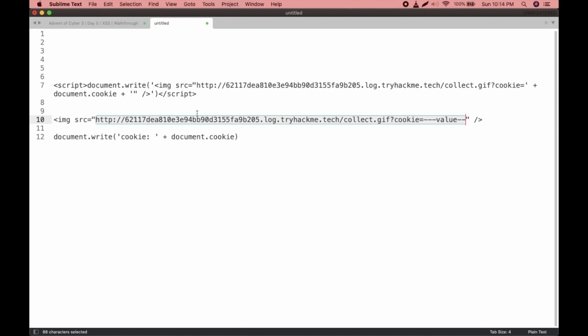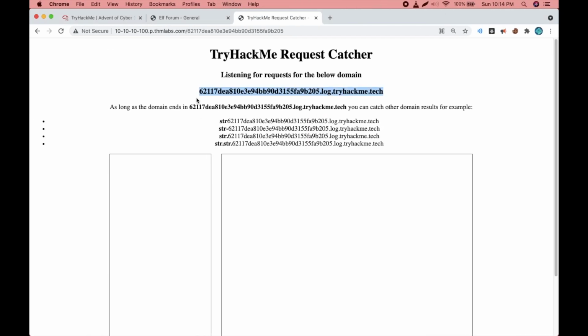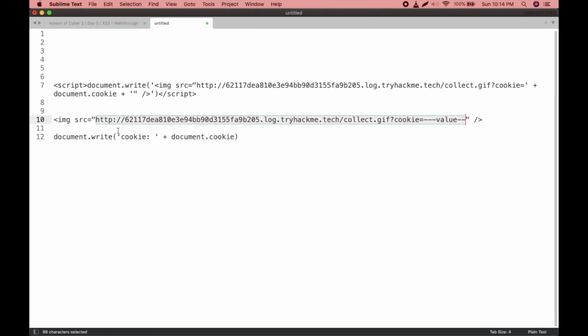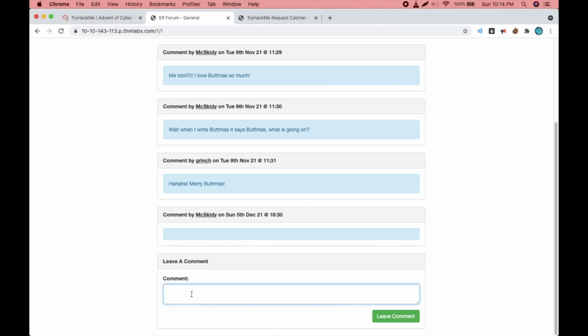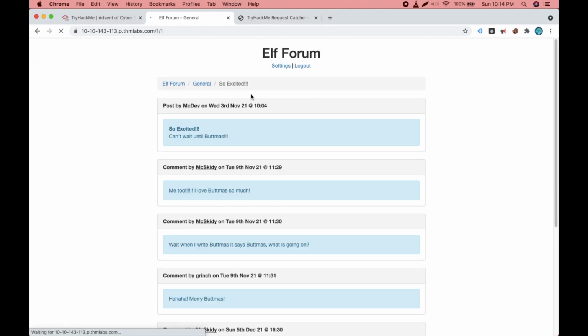Let's get back to our TryHackMe request catcher. If I forgot to mention, to access this website you have to go to 10.10.10.100, then pthmlabs.com, and then create a session. Let's get back to our forum to comment. Here in comment you will paste this script, and leave the comment. Now we wait for Grinch to access this page and send his cookies to the request catcher.